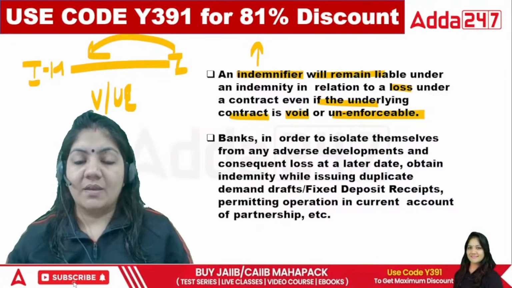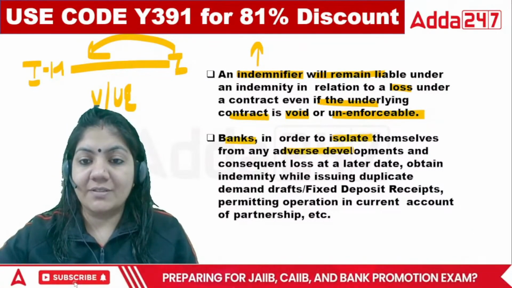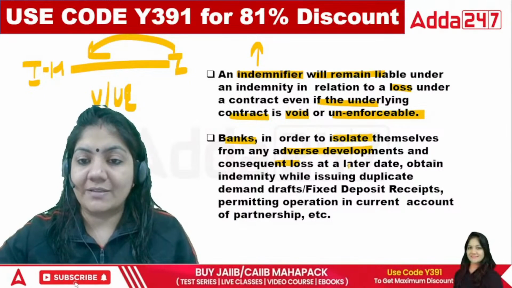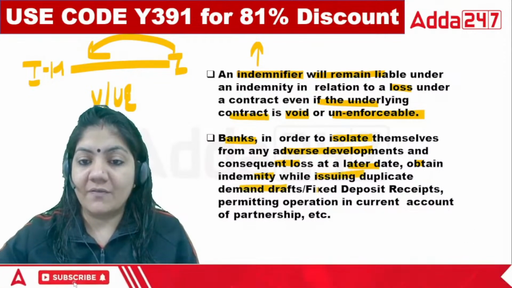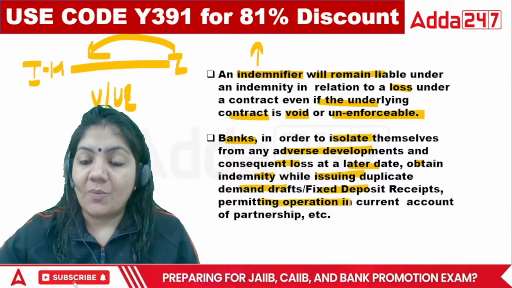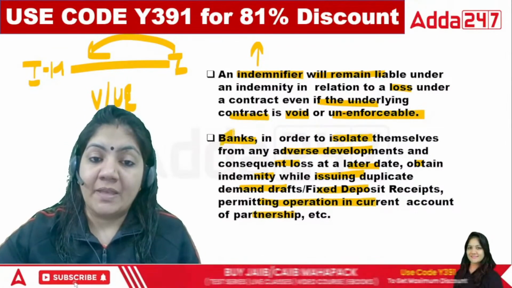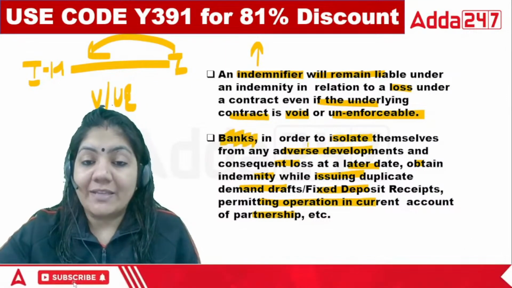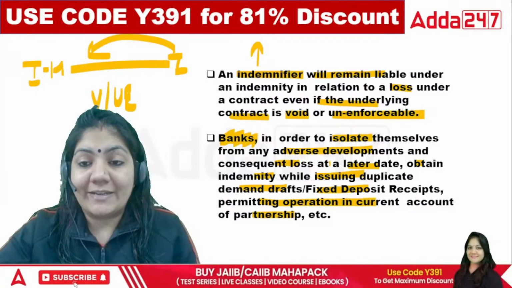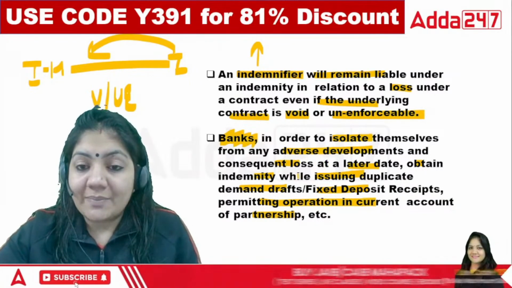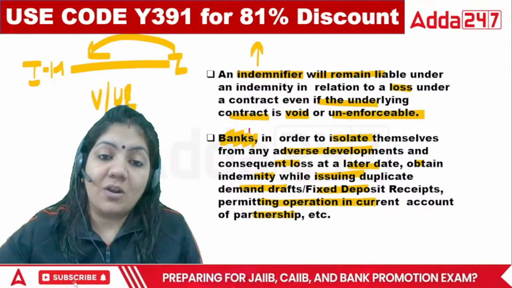Now the bank, in order to isolate themselves from any adverse development or consequential loss at a later date, obtains indemnity while issuing a duplicate demand draft, fixed deposit receipt, or permitting operation in the current account of a partnership. So in that case, class, this is all about your bank.